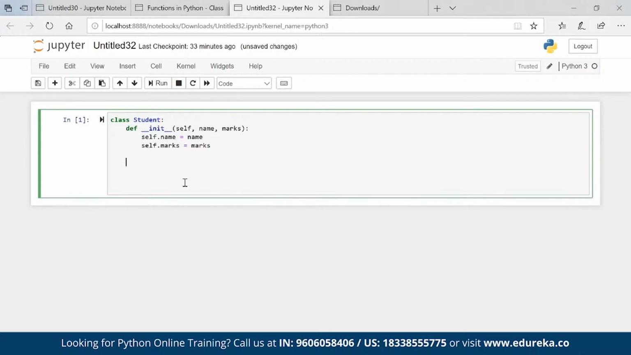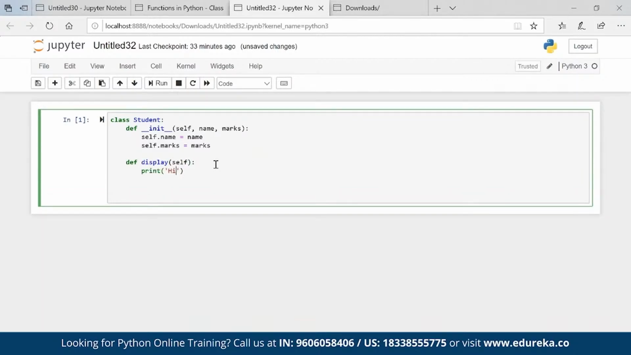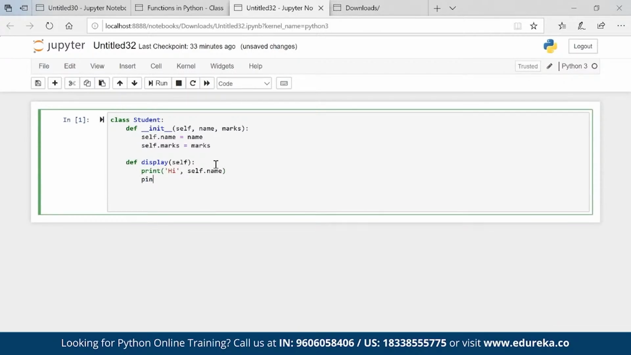After that, let's say we have to create a new method. So basically, this is a constructor, and then def display(self). I'm calling this self again. Print hi, comma, self.name. If you are calling a constructor, guys, then this self is required. We cannot skip this. Print your marks is self.marks.